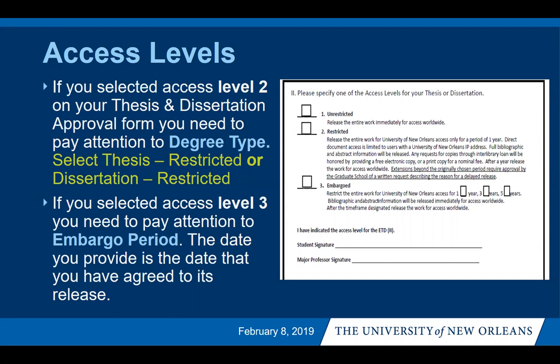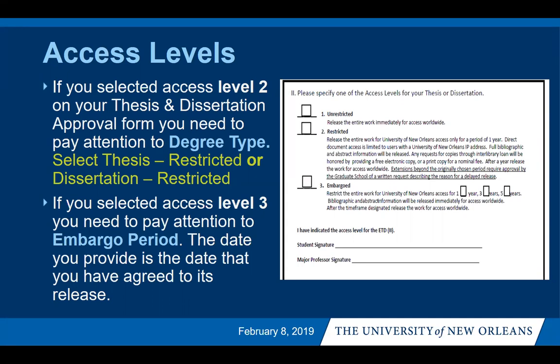For the embargo period, the metadata, so the title, the abstract, and the keywords will still appear, but the manuscript will not be accessible. A lot of people get confused and think, because they've seen that the manuscript has been posted to the collection, that it actually posted the manuscript, and it doesn't. It's just the metadata, the title, the abstract, and the keywords. That's it.